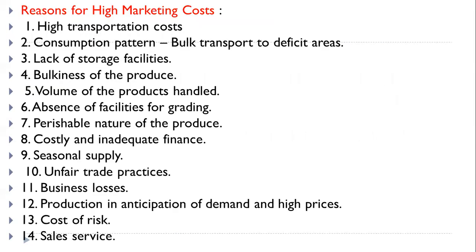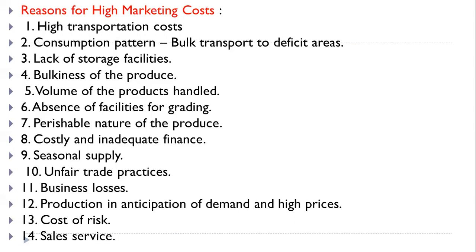Then we see the reasons for high marketing cost in agricultural commodities. Number 1, high transportation cost. We already know in agricultural commodities the transport cost is very high. Consumption pattern means bulk transport to deficit areas, so this is also one of the reasons.